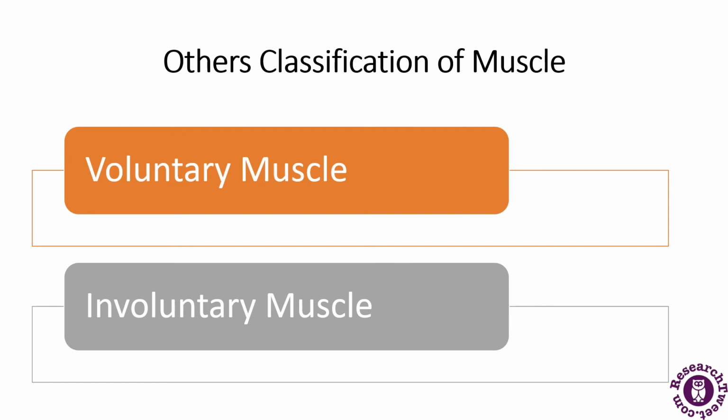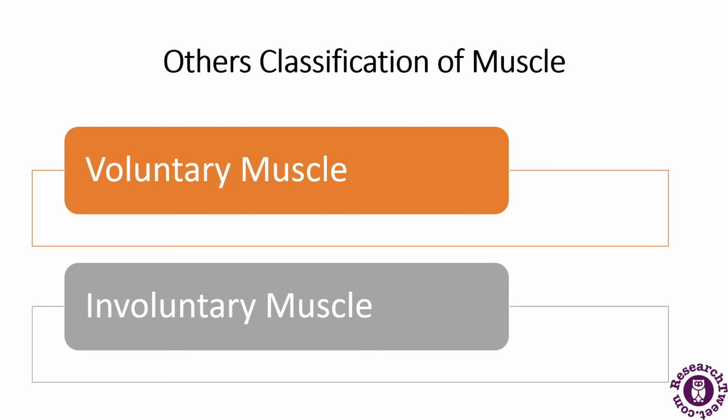Now, besides the three types which we have discussed, there is another classification, that is the voluntary and the involuntary muscles. In a few of these slides we have discussed that, for example, cardiac muscles are involuntary in nature. So what is the meaning of involuntary muscle and voluntary muscle? First we will discuss the voluntary muscles.